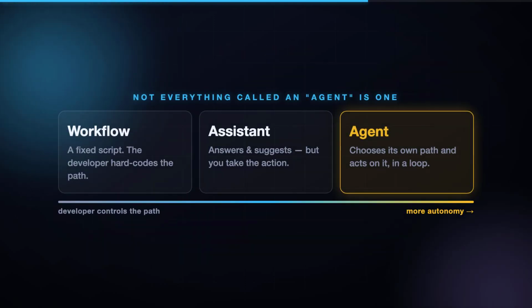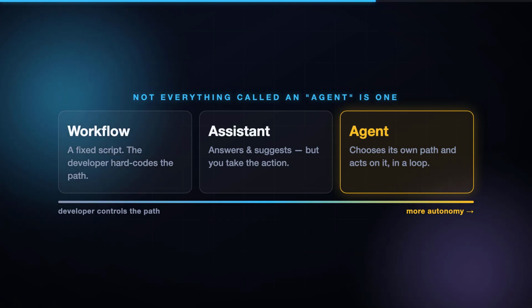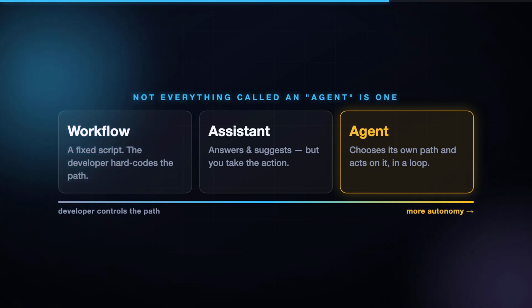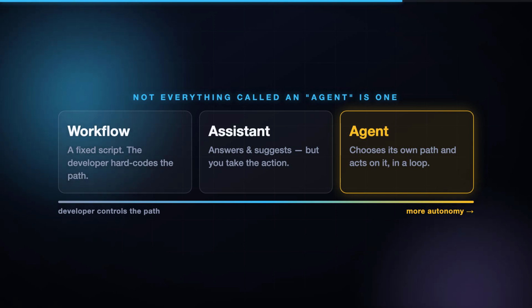Here's where the marketing gets muddy, because not everything called an agent is one. There's a spectrum. A fixed script that calls an AI at one step is a workflow. The path is hard-coded. An assistant answers and suggests, but you act. A true agent decides its own path and acts on it. The test is simple. Who chooses the next step? The developer or the model? If the model is choosing and acting in a loop, it's an agent.